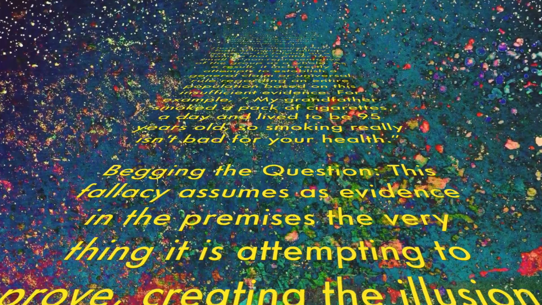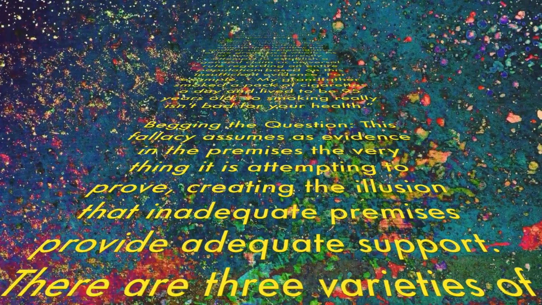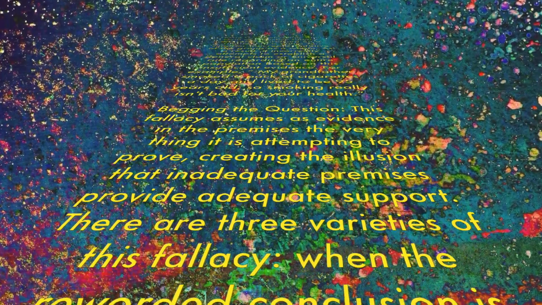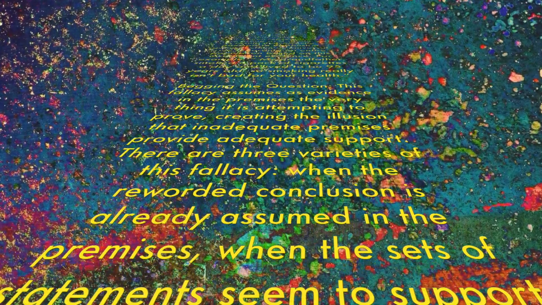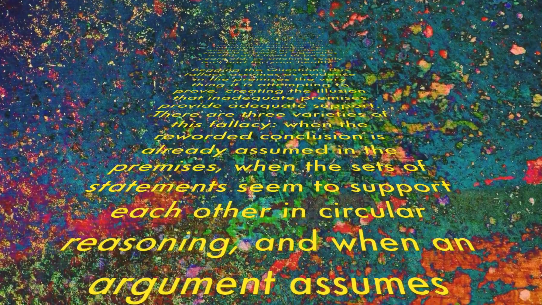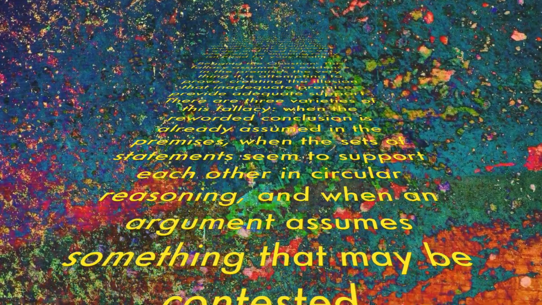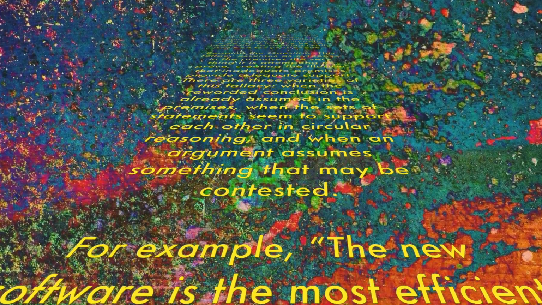Begging the question. This fallacy assumes as evidence in the premises the very thing it is attempting to prove, creating the illusion that inadequate premises provide adequate support. There are 3 varieties of this fallacy, such as when the reworded conclusion is already assumed in the premises, when the sets of statements seem to support each other in a circular fashion, or when an argument assumes something that may be contested. One example of begging the question includes the following.